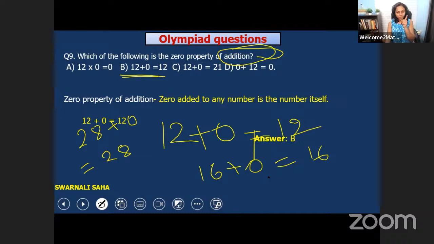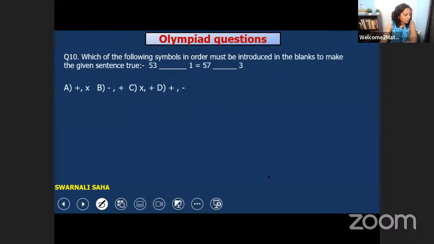Understood? So let's move on. Let's solve some more questions. B is the answer. Very good. Now let's see the next question. Question number 10. Now try to solve this.